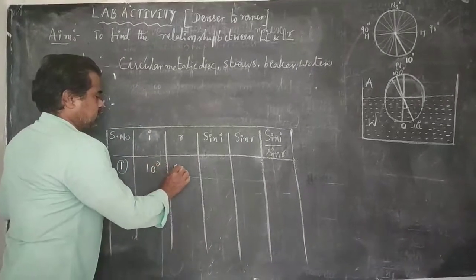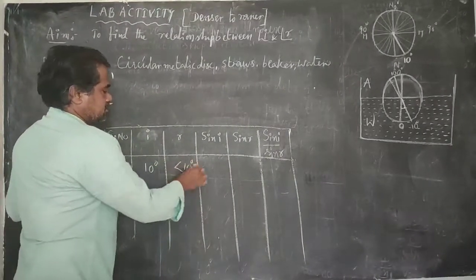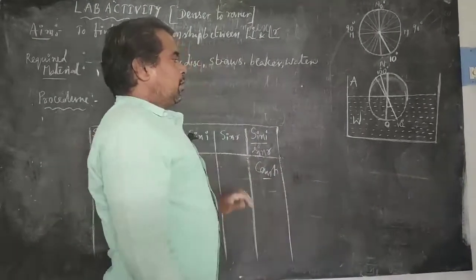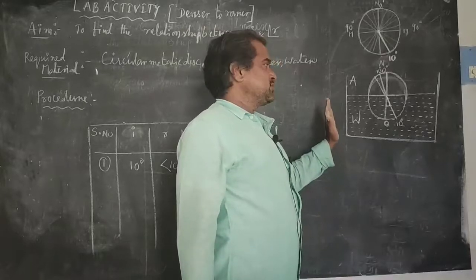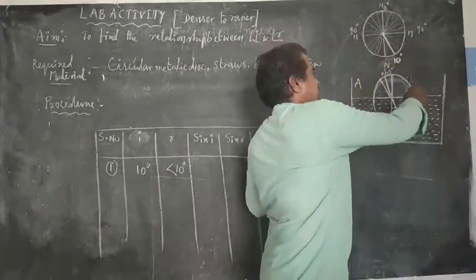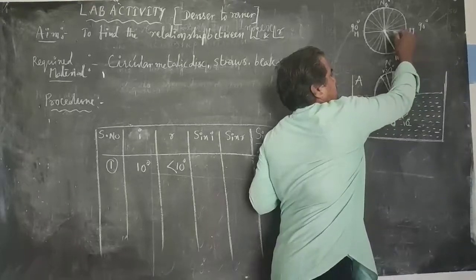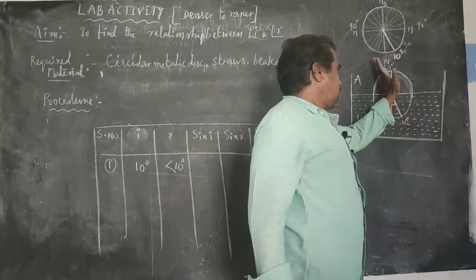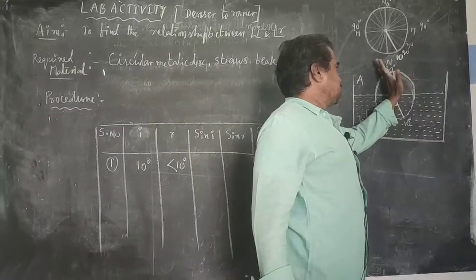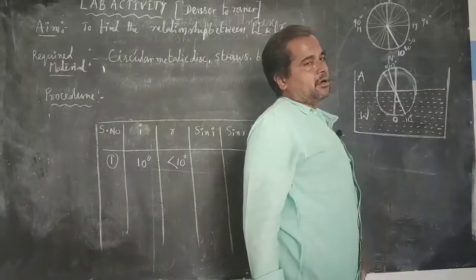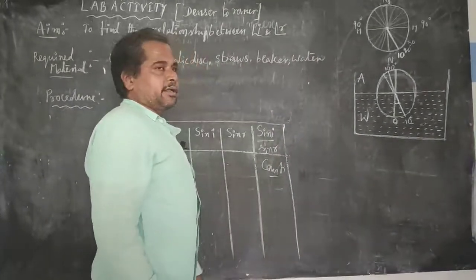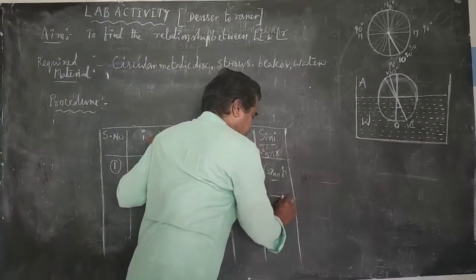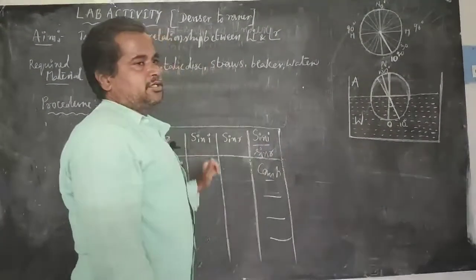For 10 degrees, it must be greater than 10 degrees, and sin i, sin r, it gives one constant. Do this same activity for 15, for 20 degrees, for 30 degrees, like this, and find the angle of refraction by using the straw which is outside of the water, and tabulate all these values in the tabular column. For every angle of incidence, the sin i by sin r value becomes constant.